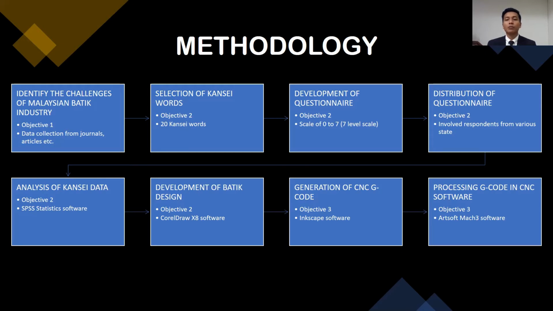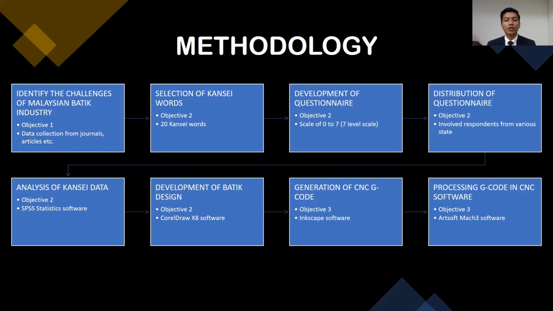And then the development of questionnaire. In Objective 2, in this questionnaire, we use 7-level scale. Next is the distribution of questionnaire. In Objective 2, this questionnaire involves respondents from various states in Malaysia. And then the analysis of the Kansei data. In Objective 2, we analyze the data using SPSS statistics software.